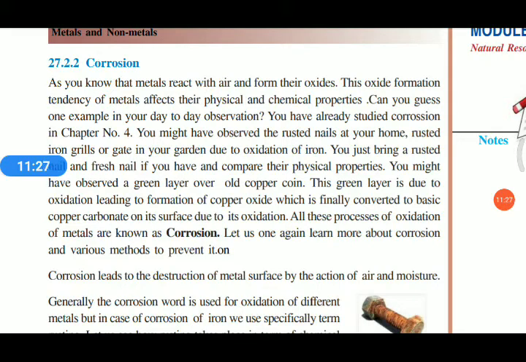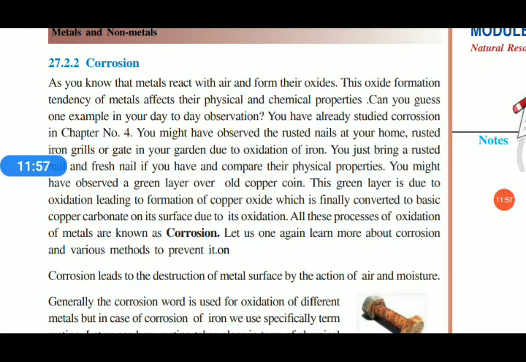Then this metal will corrode. It will never return to its original form. The process of oxidation of metal is known as corrosion. When a metal is corroded, it is lost forever. That means it's a big loss to our economy.